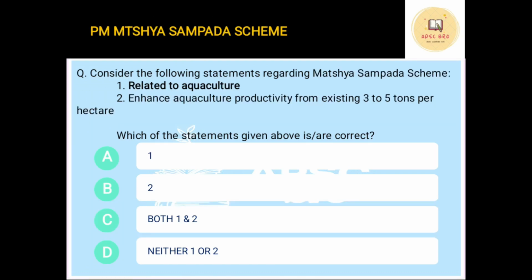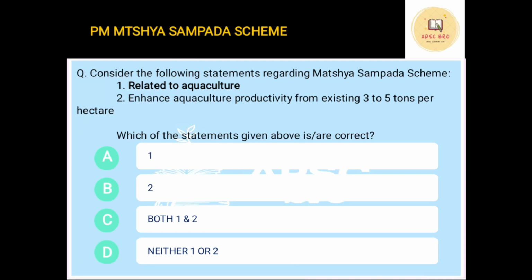There is also a scheme, PM Matsya Sampada scheme. Now, what is this related to? Consider the following statements regarding Matsya Sampada scheme. First, it is related to aquaculture. Second, it will enhance aquaculture productivity from existing 3 to 5 tons per hectare. Which of the following statements are correct?